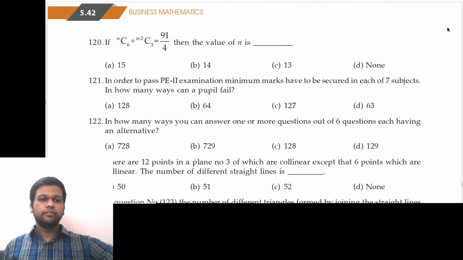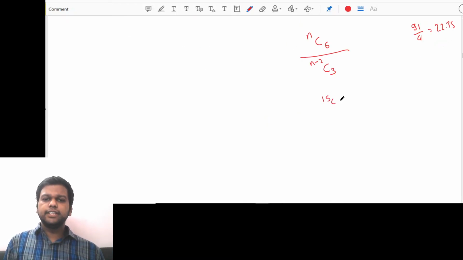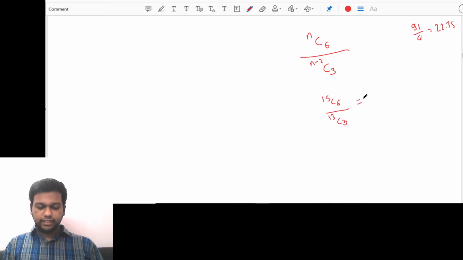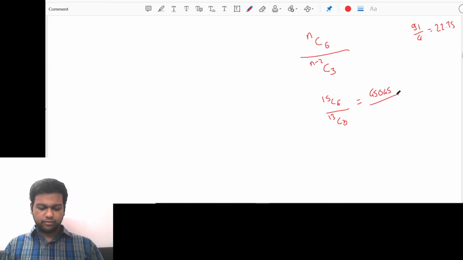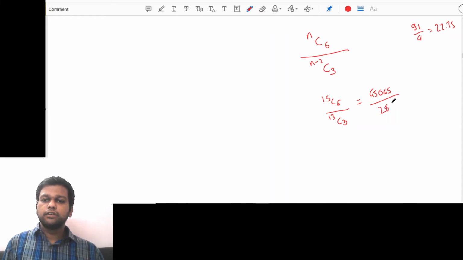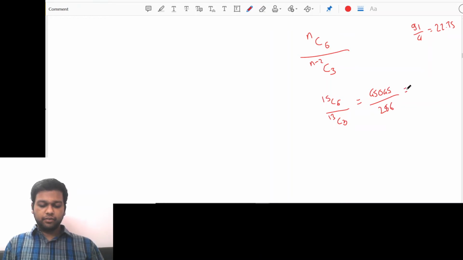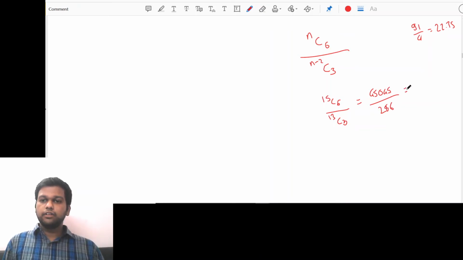Option 1 is 15. So let's check 15C6 divided by (15 minus 2), 13C3. Let's check this. 15C6 is, we'll have to come till 9, divided by 720. That is 45045, upon 13C3, which is 286. Divide it and check. 45045 divided by 286, no, that is 157.5. So this is not correct.